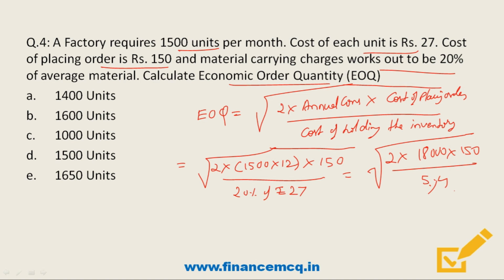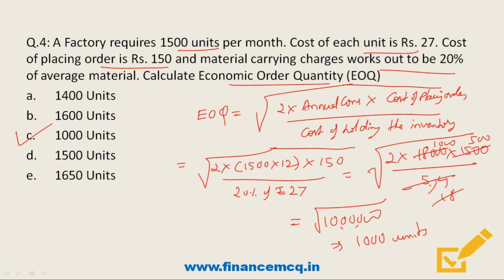To remove this decimal, we'll add 1 0 here. So friends, if we solve this, we'll get square root of 10 lakh. So that will be 1000 units. So friends, the correct answer will be option C, that is 1000 units.